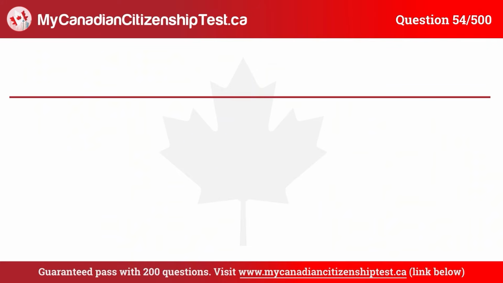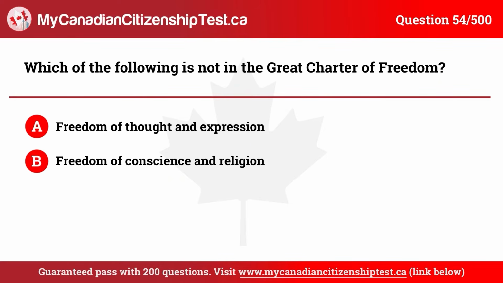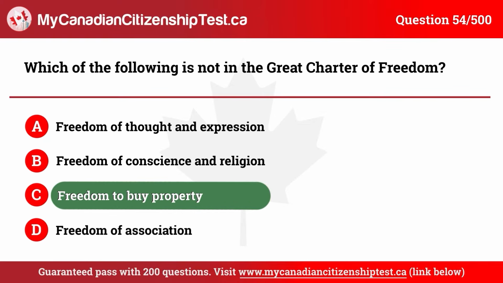Question 54. Which of the following is not in the Great Charter of Freedom? A. Freedom of thought and expression. B. Freedom of conscience and religion. C. Freedom to buy property. D. Freedom of association. The correct answer is C. Freedom to buy property.